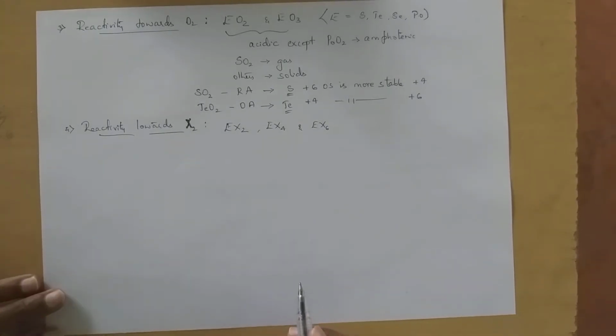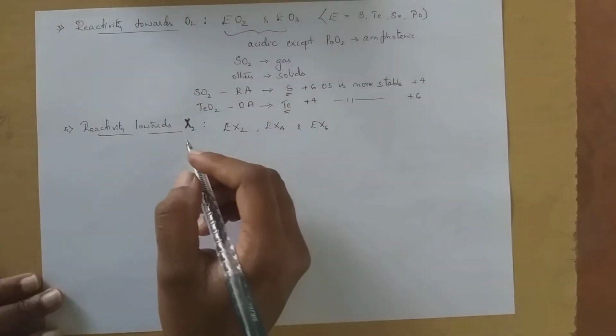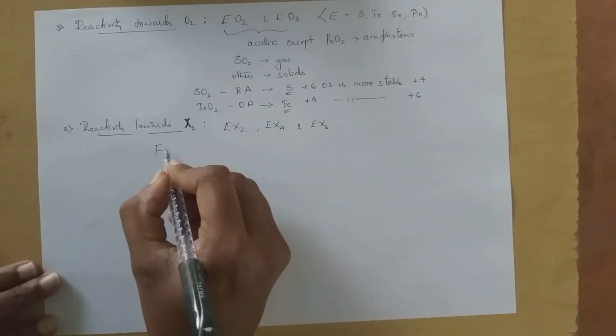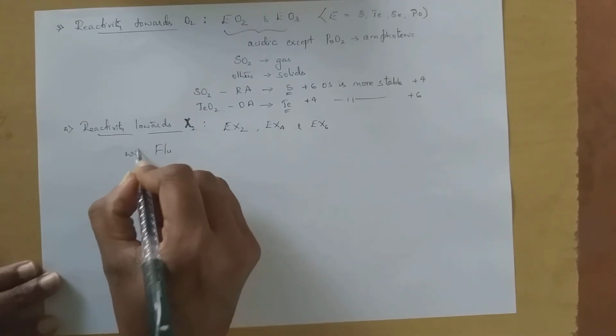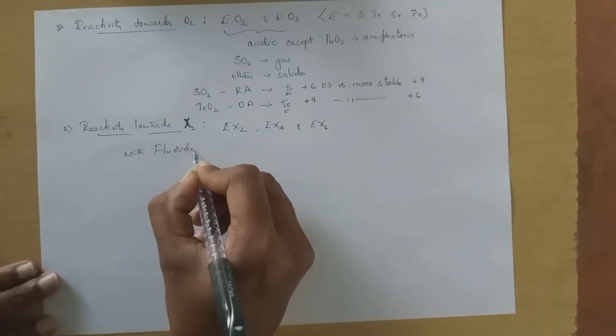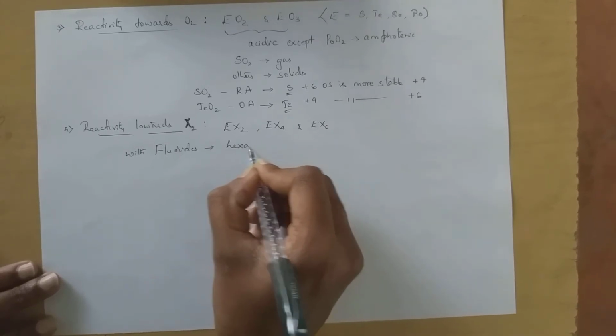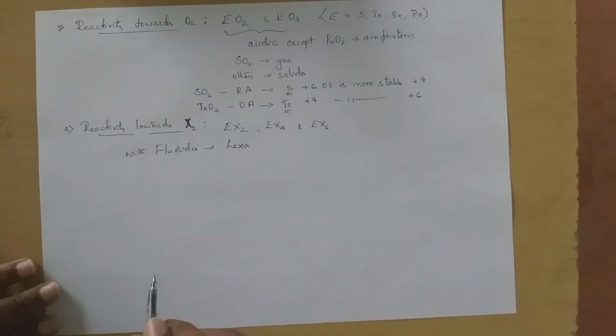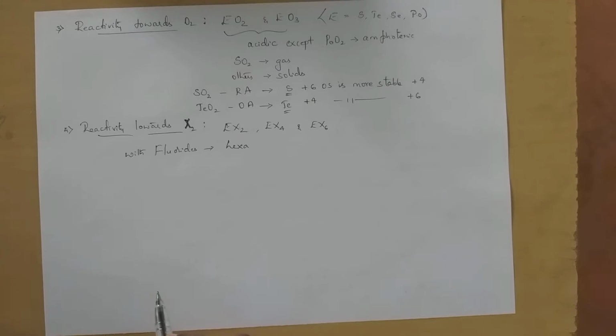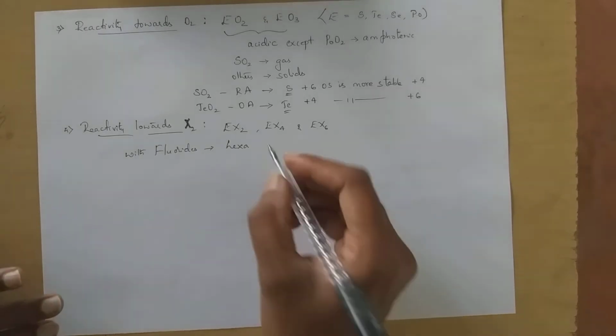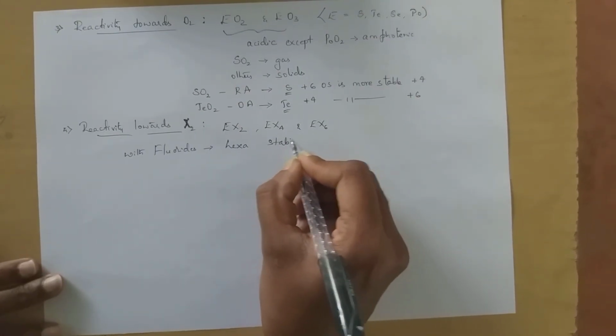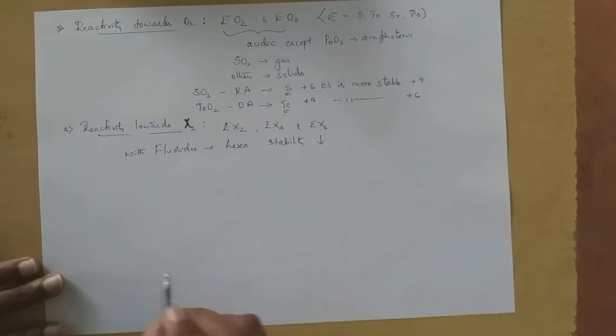Here only fluorine forms hexafluorides, that is, with fluorine it forms hexafluorides in the form of EX6. Usually this stability decreases down the group due to decrease in electronegativity. While coming down the group the electronegativity decreases. For this reason stability decreases down the group.